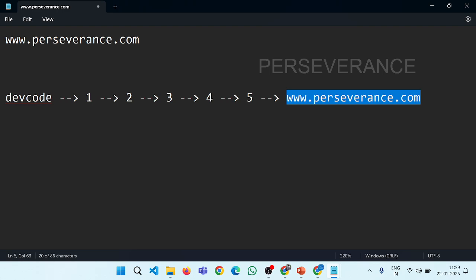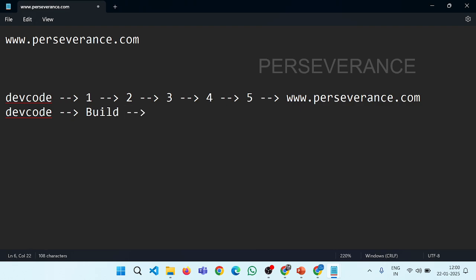So what is this process, we should understand. The moment developers write the code, what are the stages, like 1, 2, 3, 4, 5? Let me explain in simple terms. That dev code, we will be building the code.